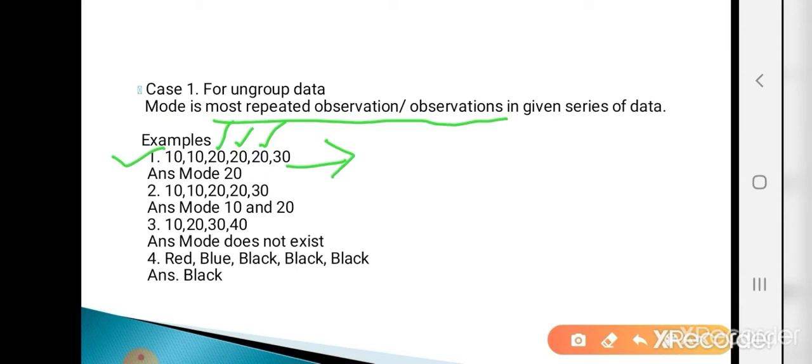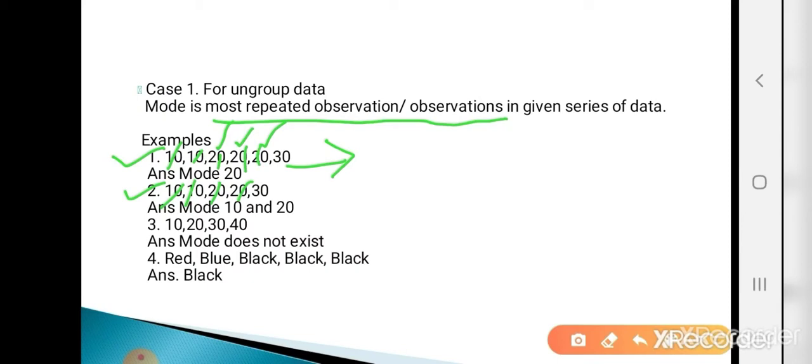Now the second example is 10, 10, 20, 20, 30. What is mode? Most repeated observation or observations. Here 10 is repeated 2 times, and 20 is also repeated 2 times, but in the previous example 10 was repeated 2 times and 20 was repeated 3 times.